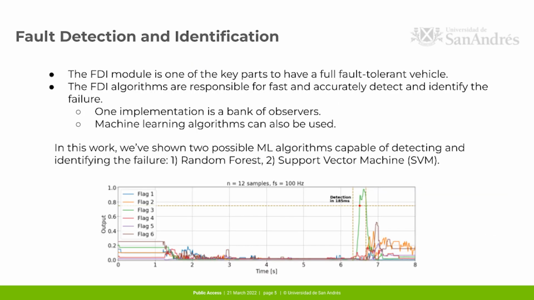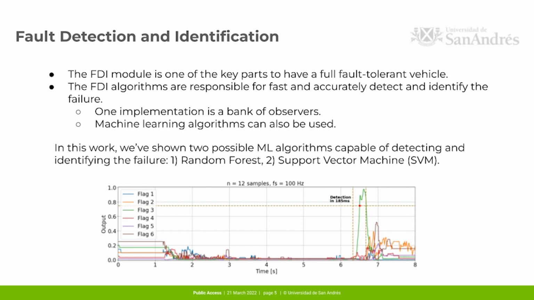One of the modules of the fault-tolerant control software is the FDI module, responsible for fast and accurate detection and identification of the failure, for which a bank of observers could be implemented. On the other hand, we can learn from flight data and apply ML algorithms such as random forest or SVM. The former is able to run on low resource computers, and the latter one is more compute intensive. That's one of the reasons we've chosen to use the Jetson TX2.